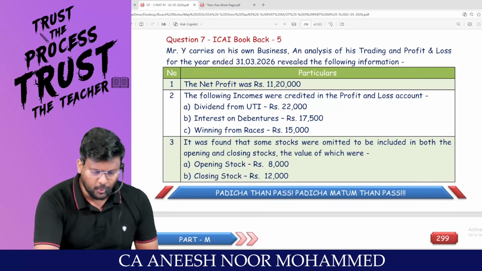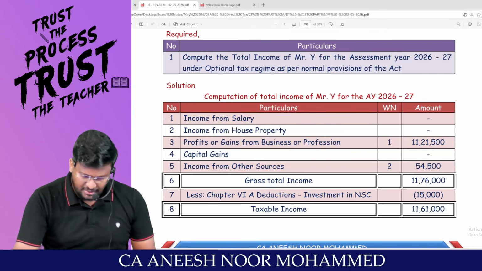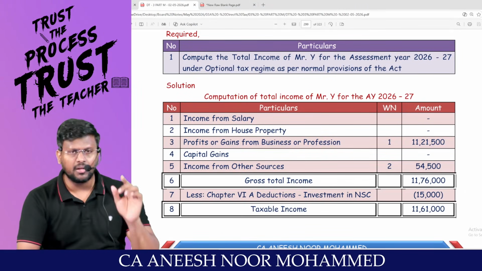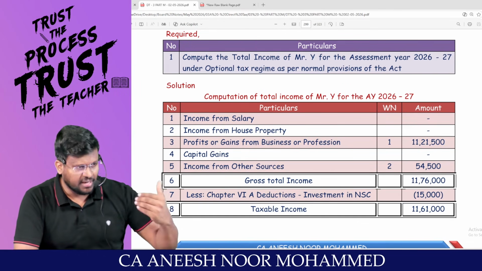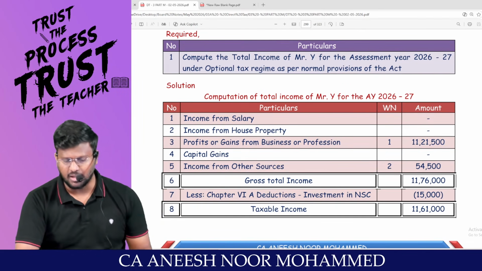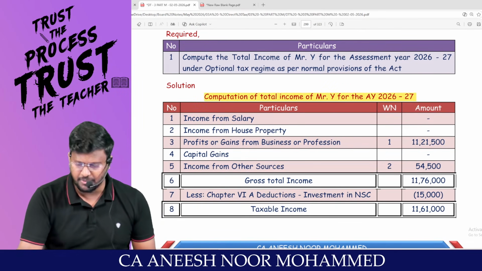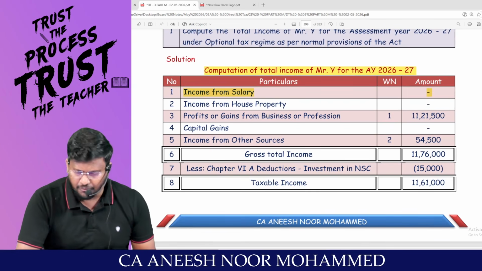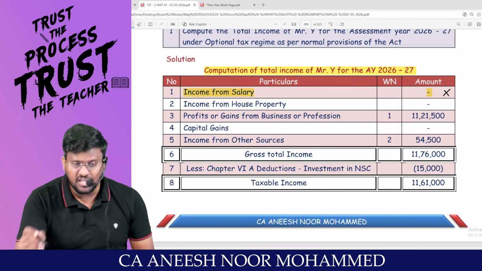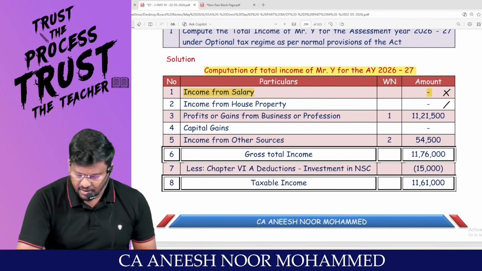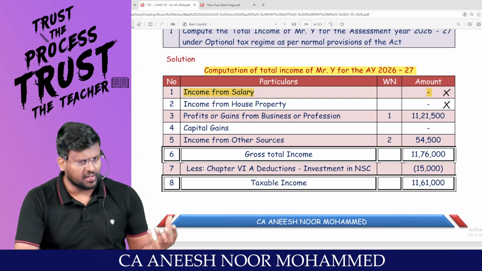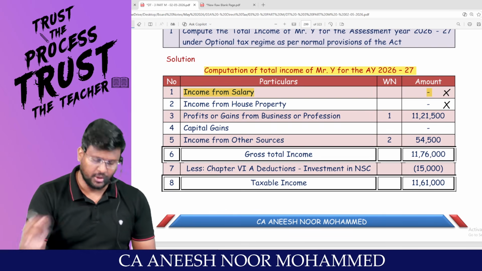A flat normal question, my dear lovable students. Nothing is there. Instead of giving the P&L in a T shape, they have given it as an explanatory statement. Computation of total income of Mr. Y. You tell me, is there any income from salary, any details given? No. Still write and put a dash. Income from house property. Is there any house property details? No. Still write and put a dash.